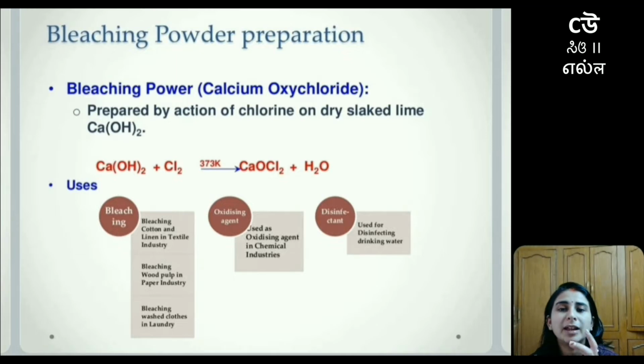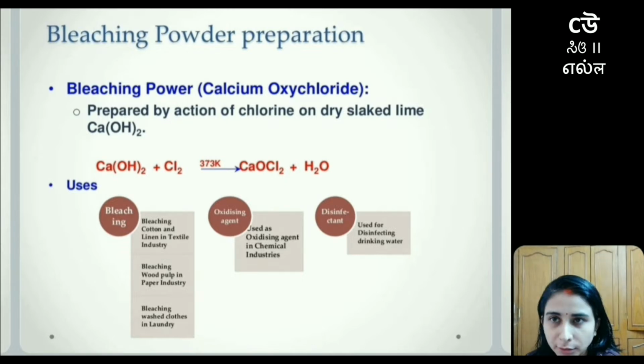And students, whenever I say slaked lime, that means I am talking about calcium hydroxide. As you can see on the screen, this calcium hydroxide, that is Ca(OH)2, when it combines with chlorine at a temperature of around 373 Kelvin, the product that we will get is calcium oxychloride, also known as bleaching powder, and this reaction will also release some amount of water.